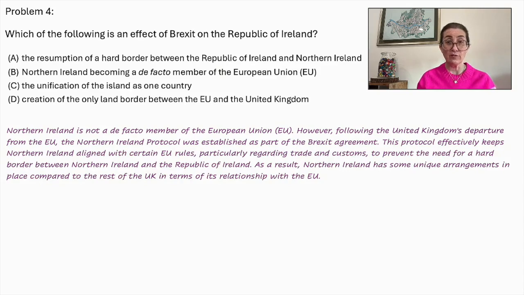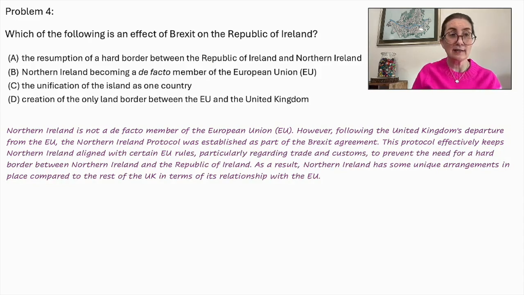This protocol effectively keeps Northern Ireland aligned with certain EU rules, particularly regarding trade and customs, to prevent the need for a hard border between Northern Ireland and the Republic of Ireland. As a result, Northern Ireland has some unique arrangements in place compared to the rest of the UK in terms of its relationship with the EU.